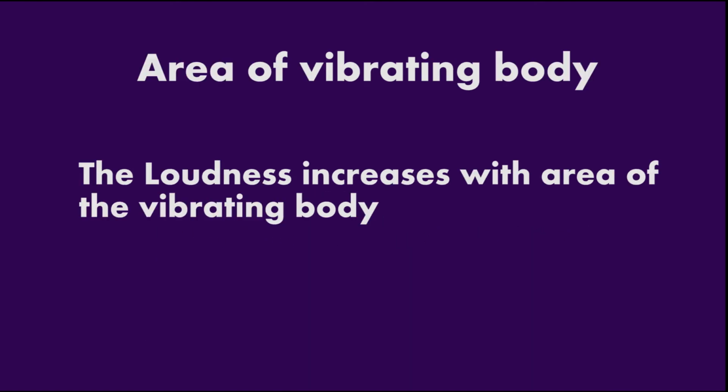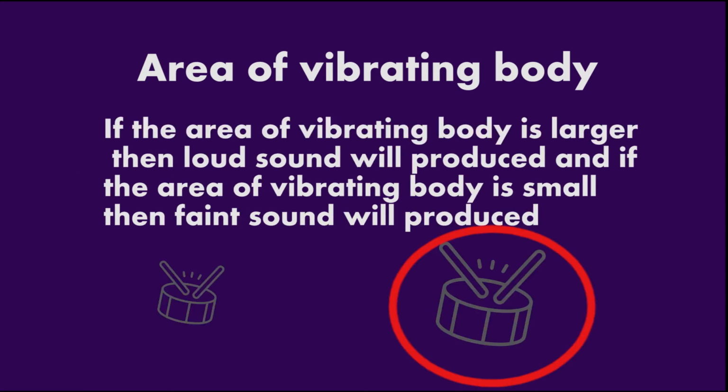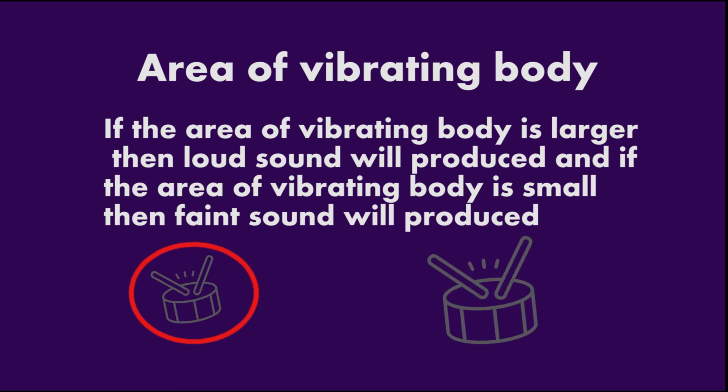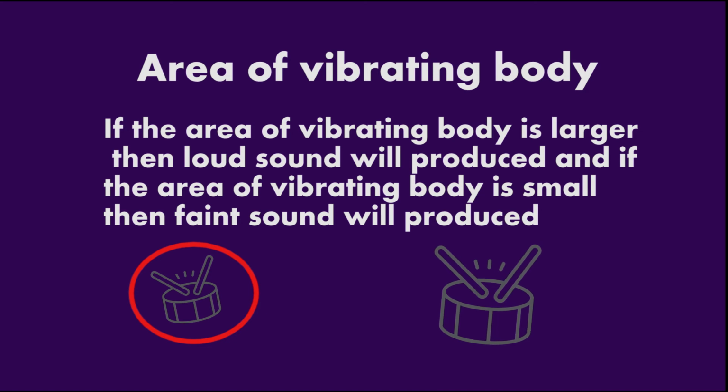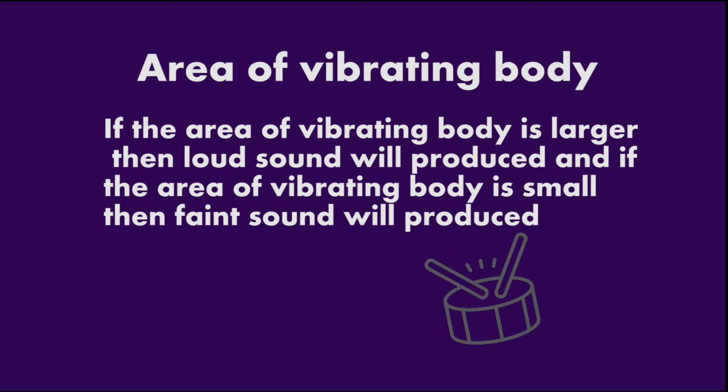Area of vibrating body. If the area of the vibrating body is larger, then a loud sound will be produced, and if the area of the vibrating body is small, a faint sound will be produced. In this case, the larger drum will produce a loud sound.